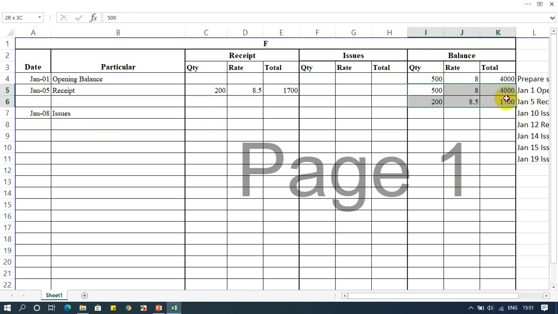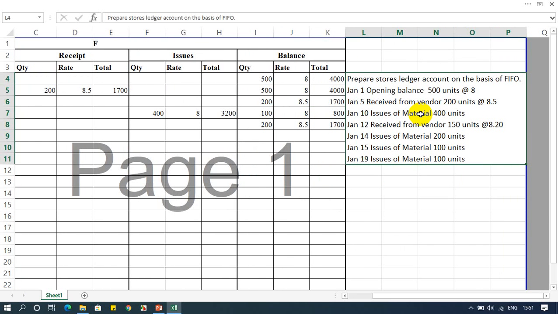How many units do I have from the first product? Here, see, I have 500 units, right? So I can issue 400 out of that. Yes, I have that many. So I will issue 400 at 8, it will become 3200. What is the balance? 500 minus 400 becomes 100. Multiply by 8, it will become 800, right? The next balance which is left, 200 multiplied by 8.5, will be equal to 1700, right? So this is what we are issuing.